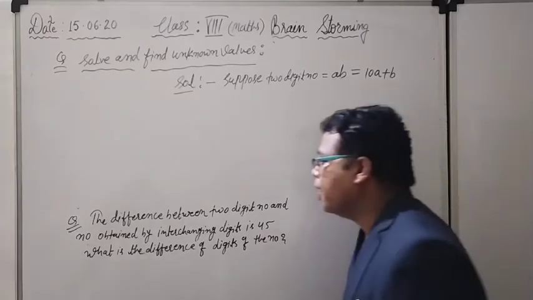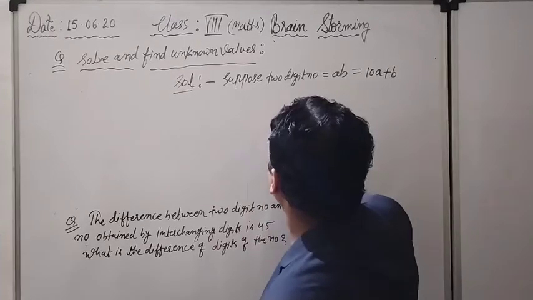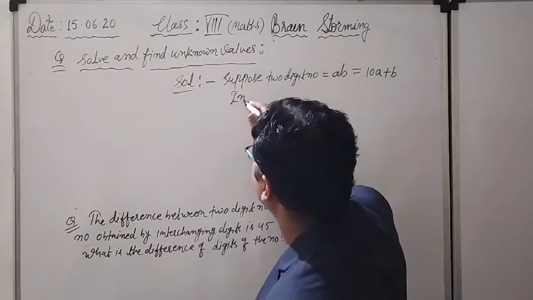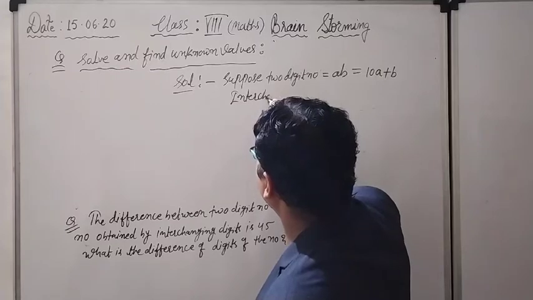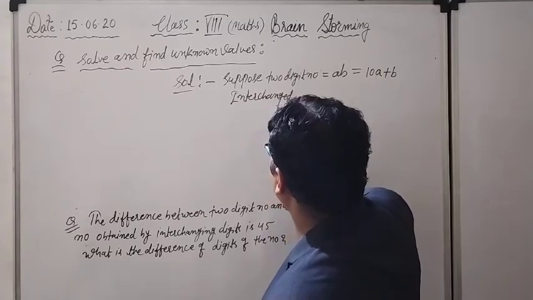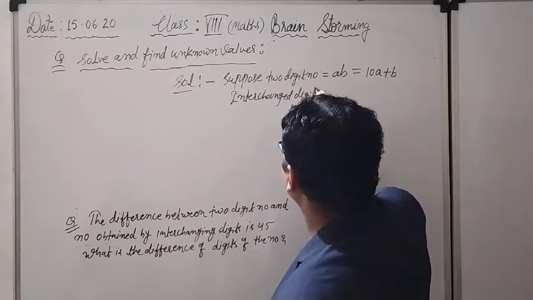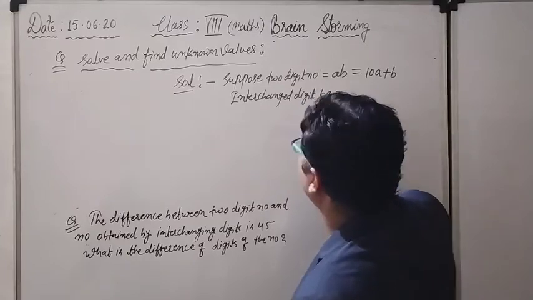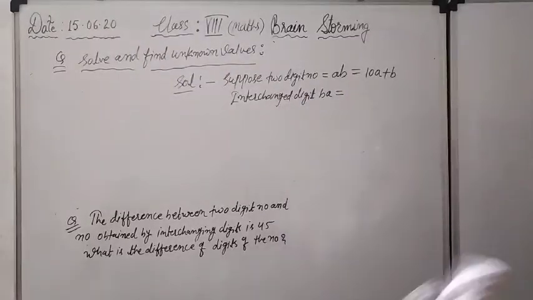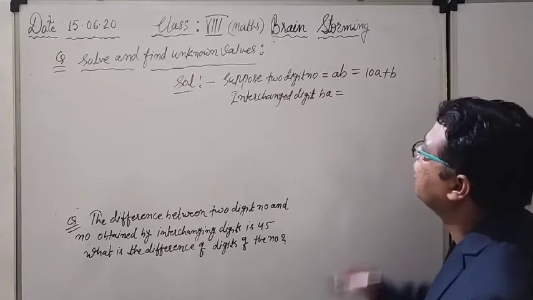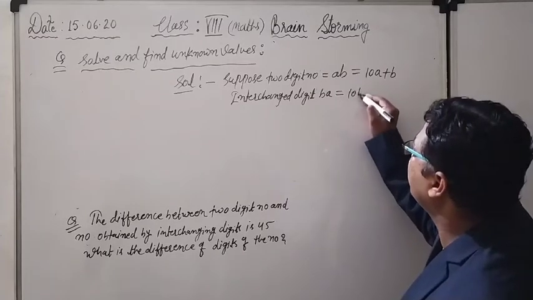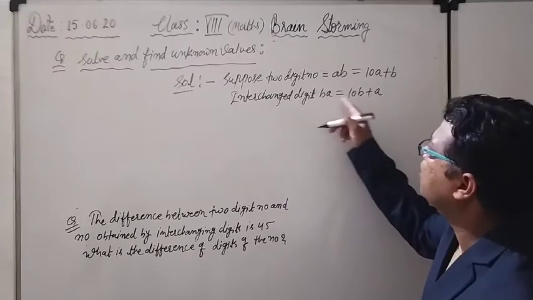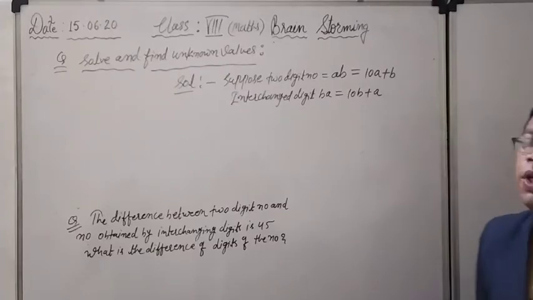Right now see, interchanging the digits. Suppose we interchange the digits. If the original number is AB, the interchanged number will definitely be BA. So according to that, it will give me 10B plus A: tens place digit multiplied by 10 plus unit place digit.